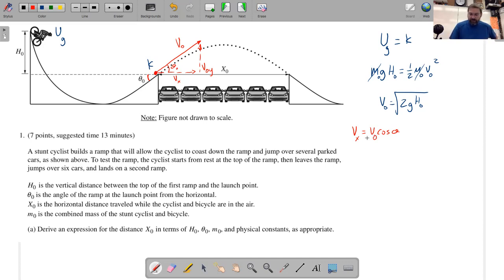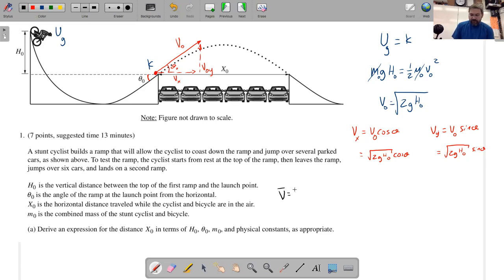So v sub x is v naught cos theta, which is the same as the square root of 2g h naught cos theta, and v sub y is equal to v naught sine theta, so that's the square root of 2g h naught sine theta.